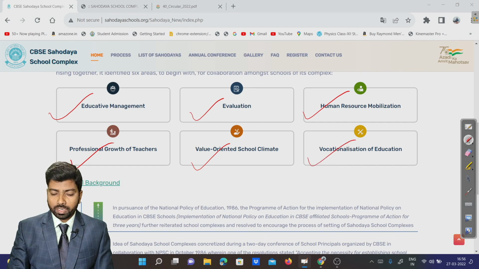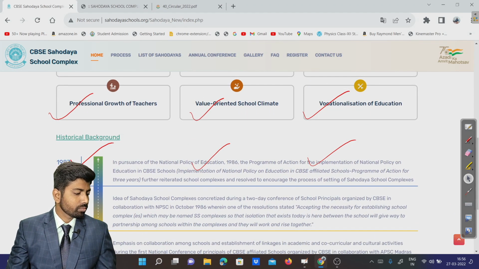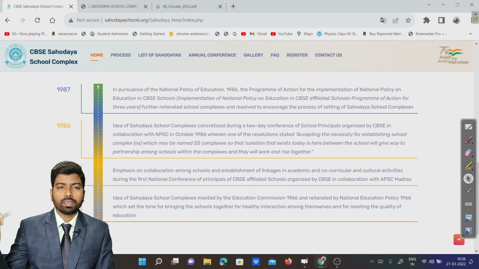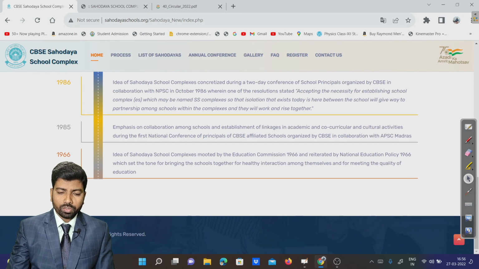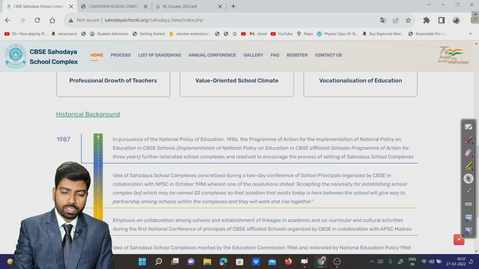These are some of the criteria that all of you know. And this is the background story of the Sahodaya complex. Now let us understand the step by step procedure and process.